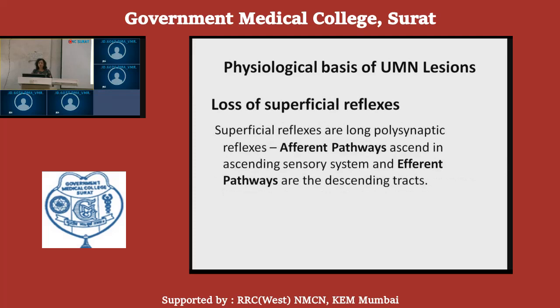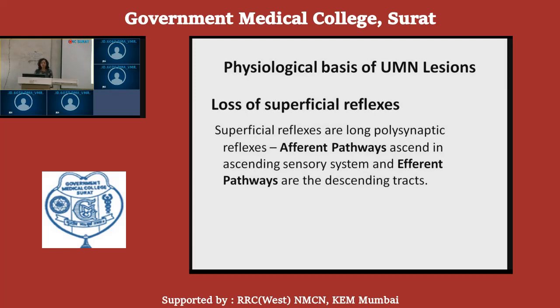Upper motor neuron lesion is associated with the loss of superficial reflexes. The superficial reflexes are polysynaptic reflexes, unlike the stretch reflexes, which are monosynaptic. The afferent pathways for the superficial reflexes ascend in the ascending sensory system, and the efferent pathways are the descending tracts.